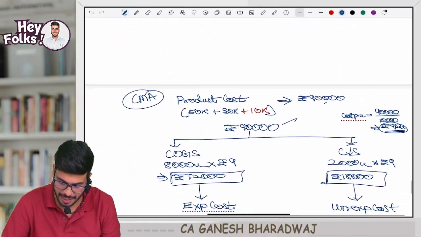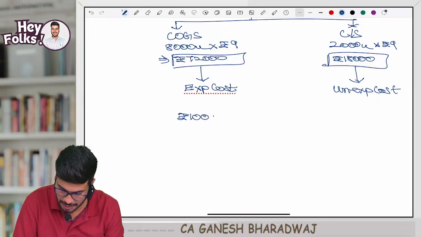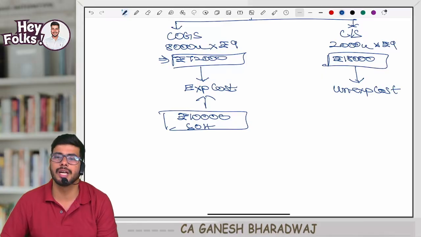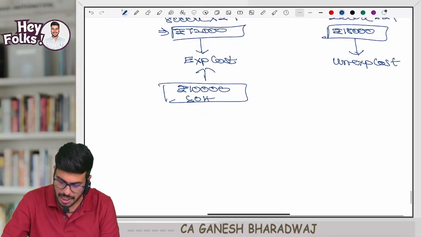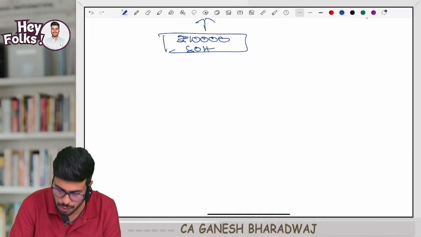So I will say parallelly there is one more, this 10,000 rupees. What is this 10,000 rupees? The selling overheads. Clear with this? This also is called my expired cost only. Are you clear with this? So in case you were to prepare a trading and P&L account as per our CMA institute, so now can